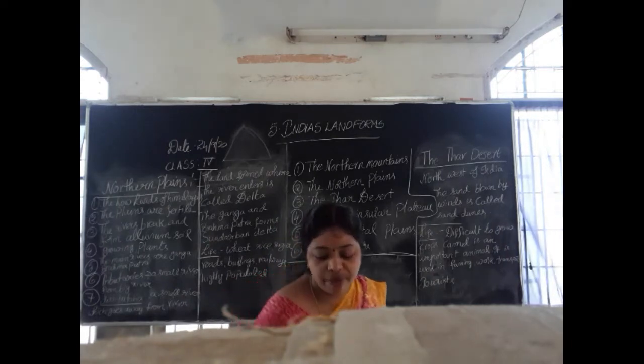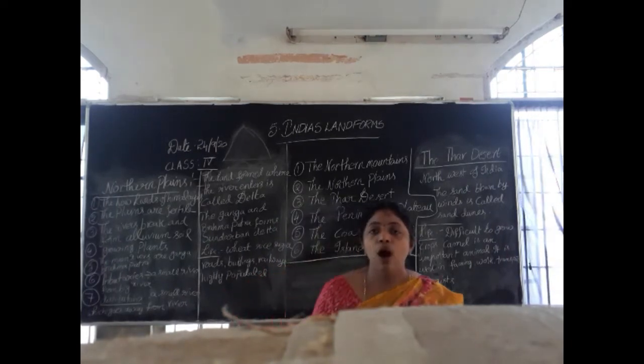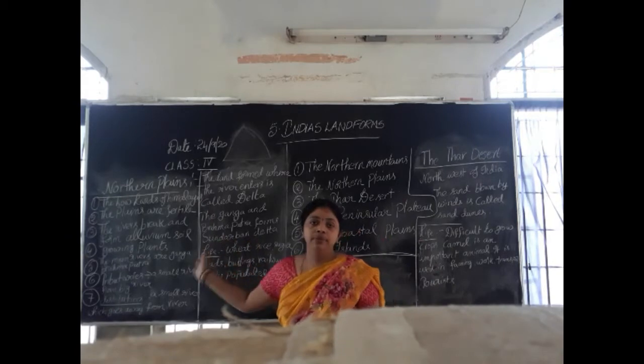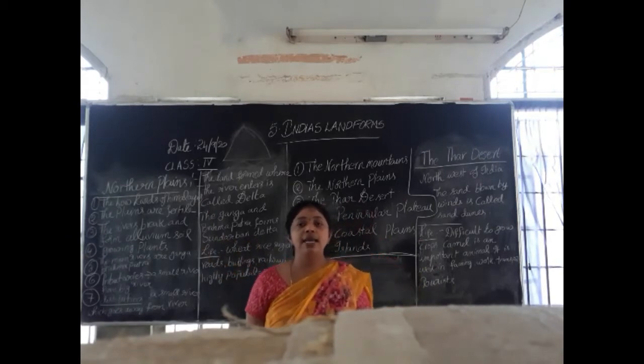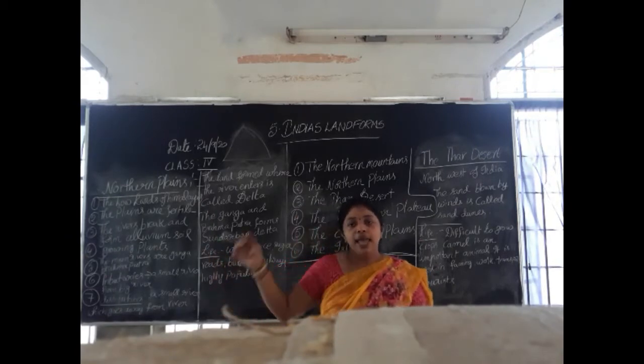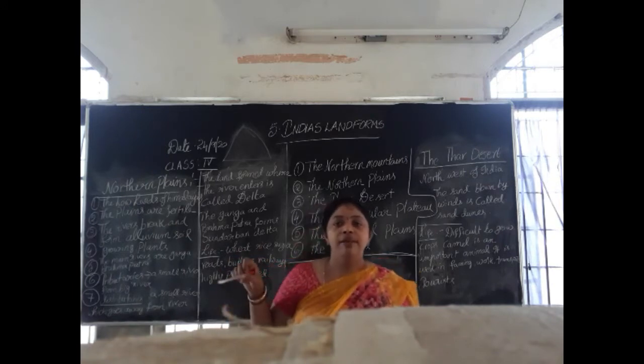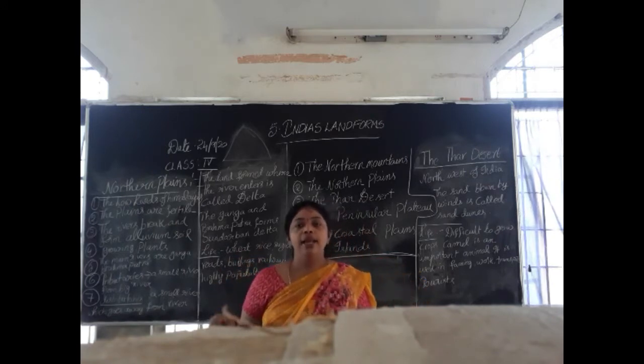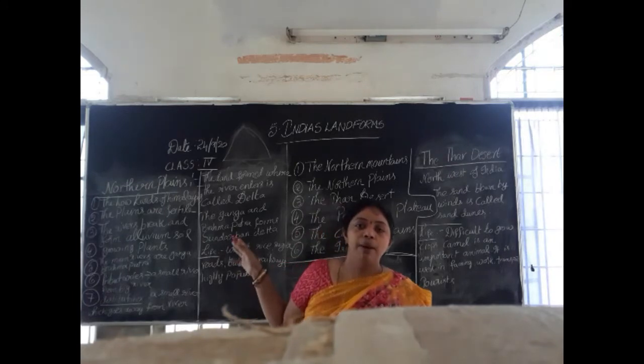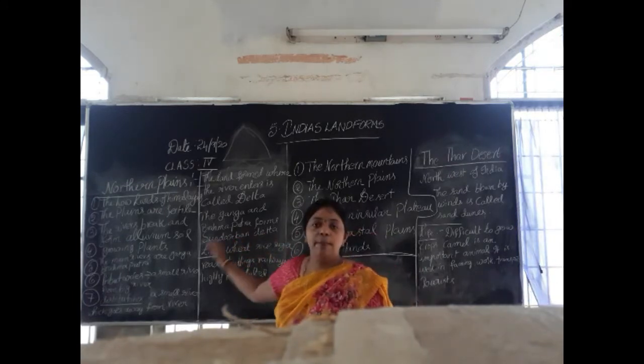The delta formed from the Ganga and Brahmaputra rivers is called the Sundarban Delta. The area which is formed from the rivers is called a delta, and the name of the delta formed from Ganga and Brahmaputra is Sundarban Delta.